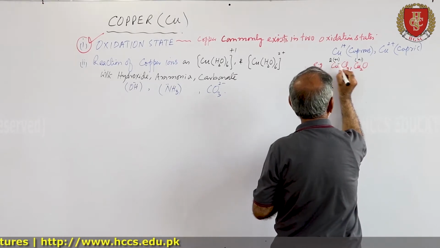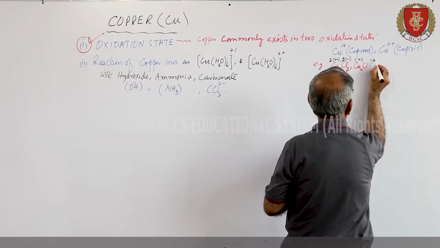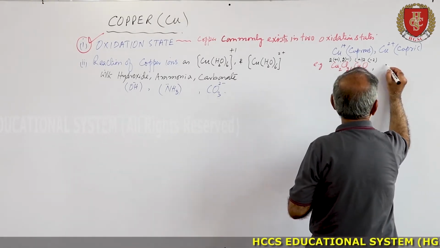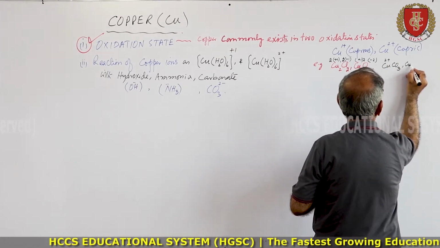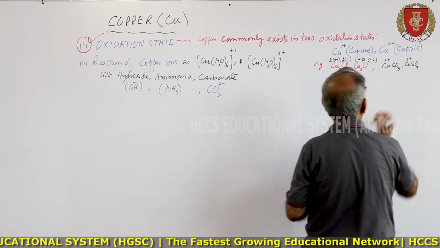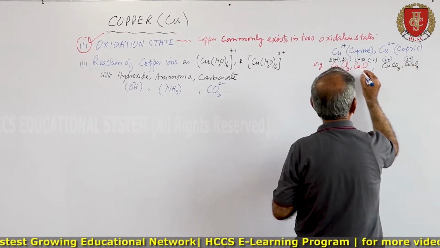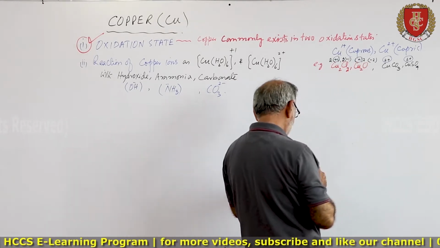So plus 1 into 2, minus 1 into 2, and here it is minus 2. Similarly, CuCO3, here it is plus 2, CuSO4, again it is plus 2. So here it is in plus 2 and here it is in plus 1.